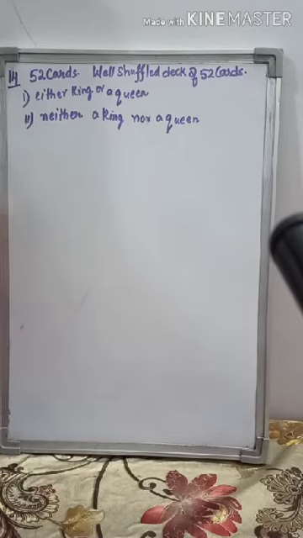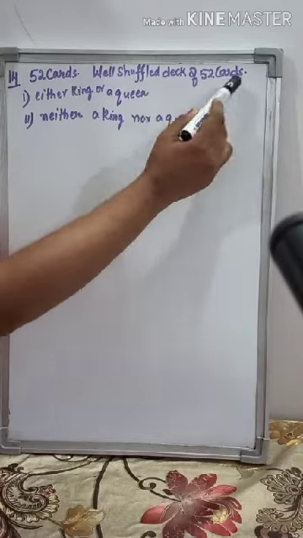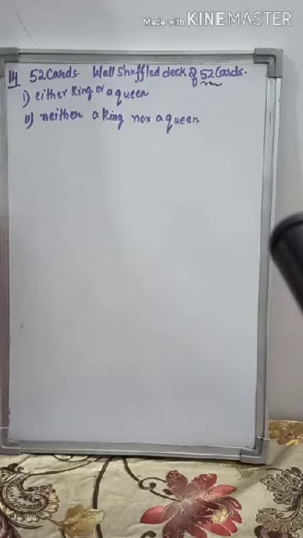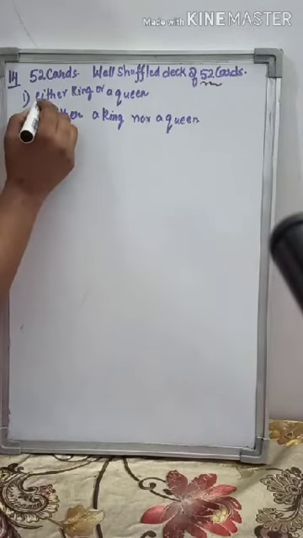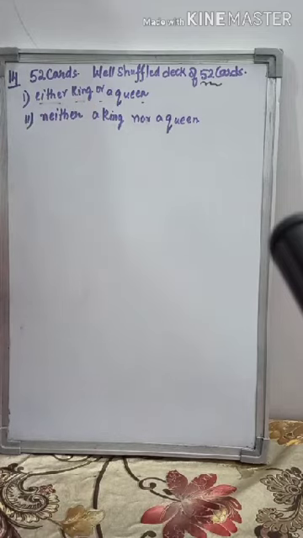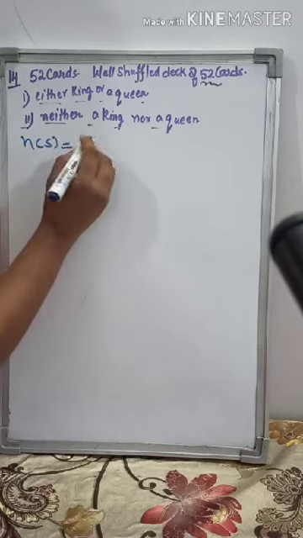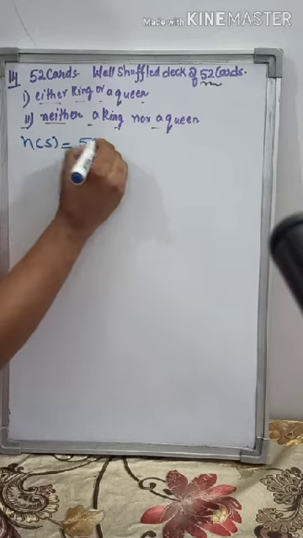Question number 14. It says that a card is drawn at random from a well-shuffled deck of 52 cards. So total cards are 52. First you have to find the probability that the card drawn is either a king or a queen. Second part, neither a king nor a queen. Now let's do this question. First of all, total elements in the sample space will be 52.